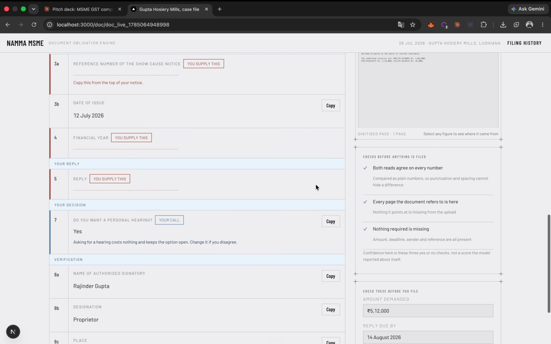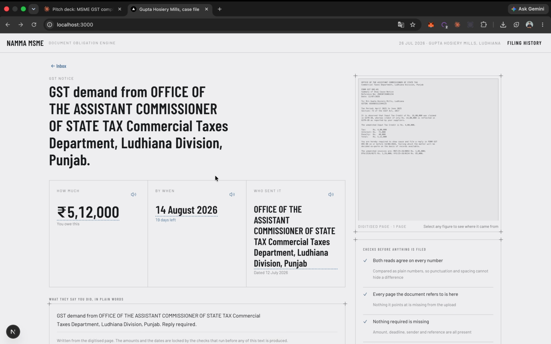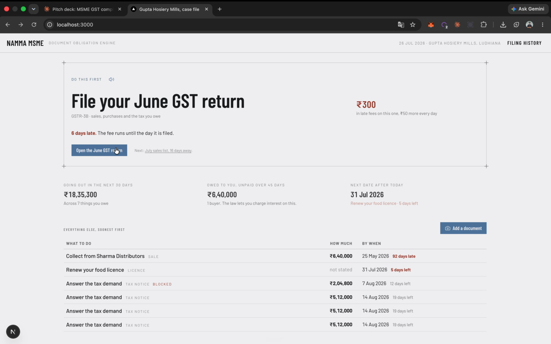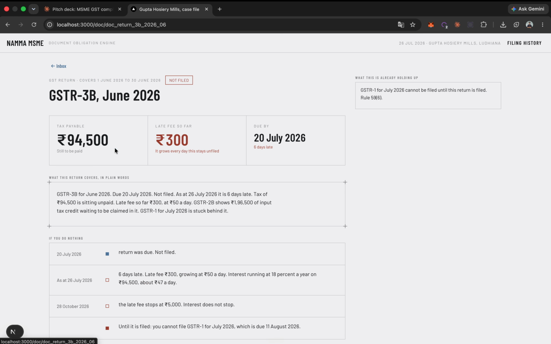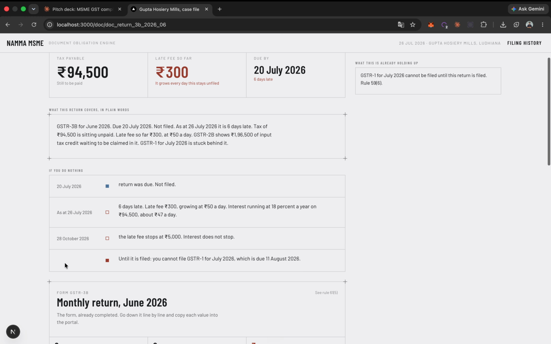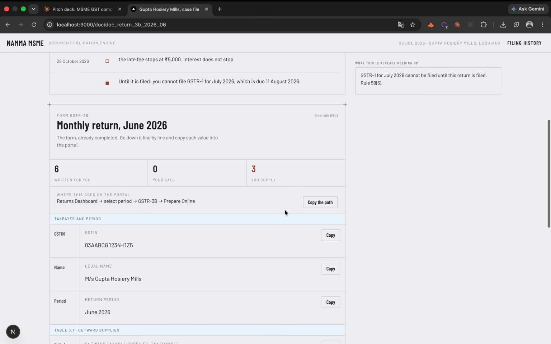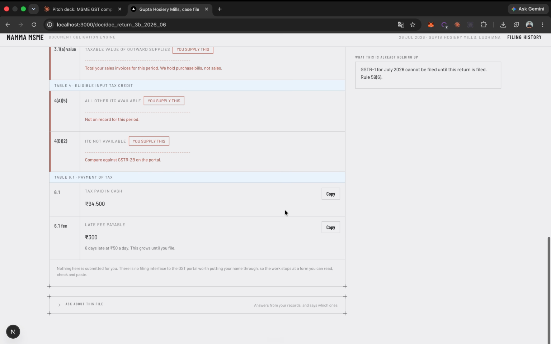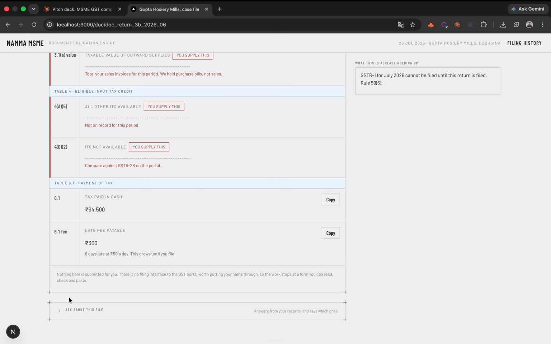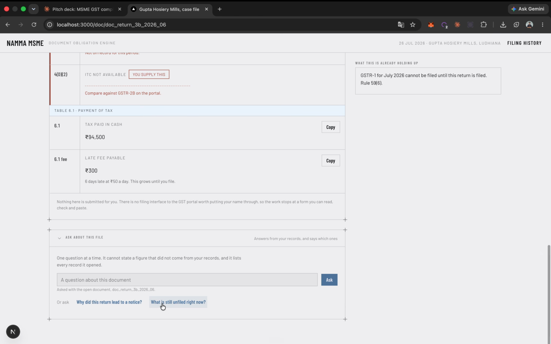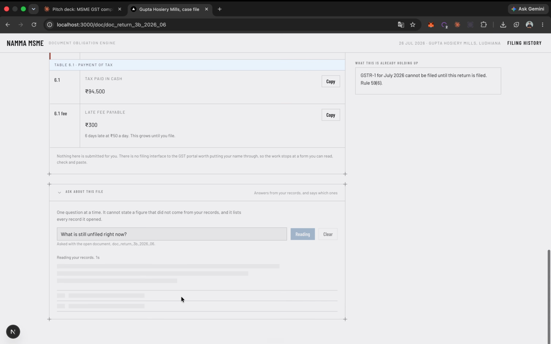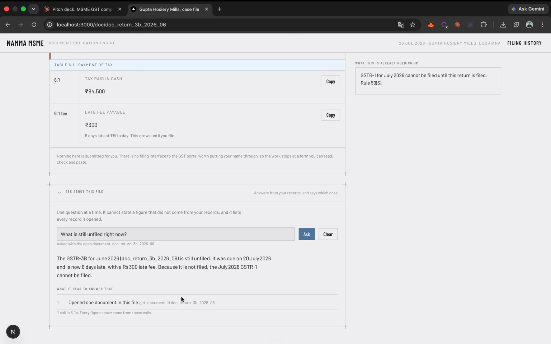Okay, so now going to the next feature. So now they can open their GST returns for this month. Suppose they have paid this much tax, this much is late fees, and all the history of conversations. And if they have any doubt, they can directly go and ask the chatbot about the relevant information. You see, so it will now generate whatever response is there. So yeah, they got the right answer for this.